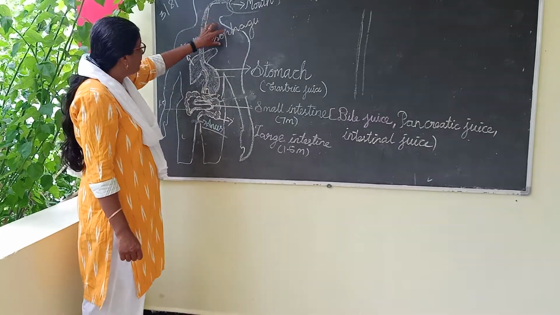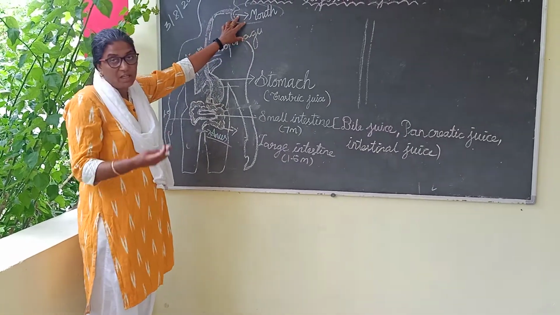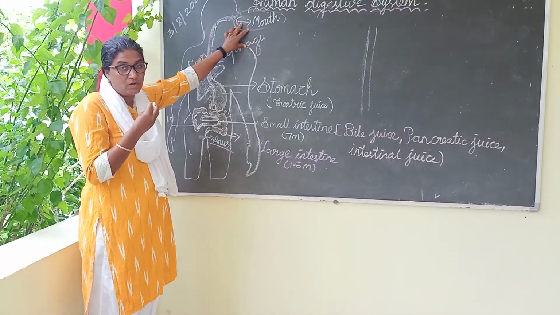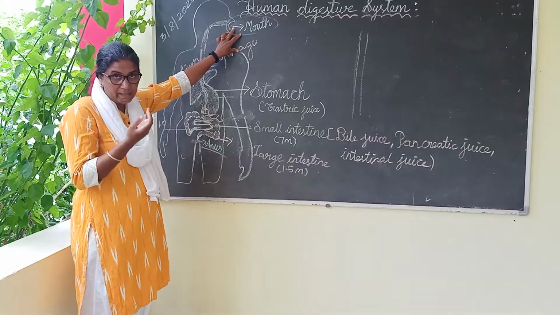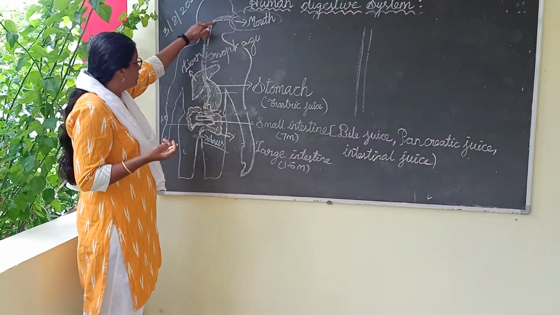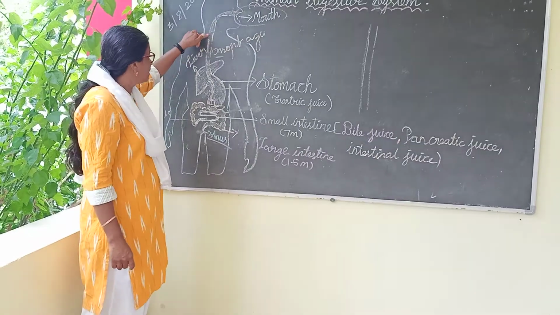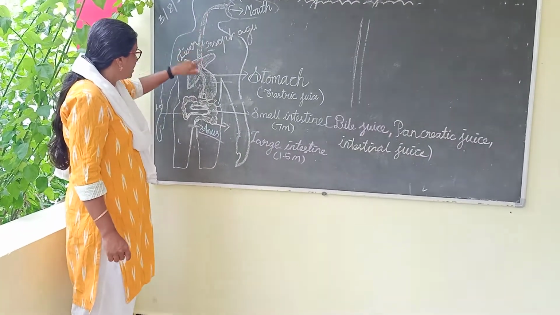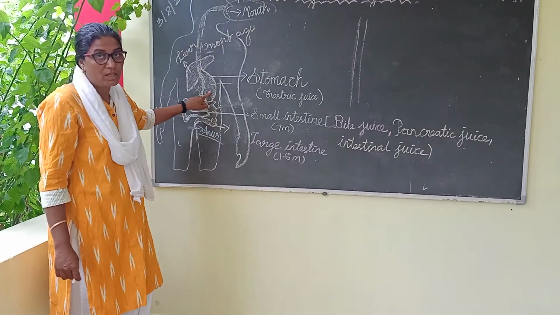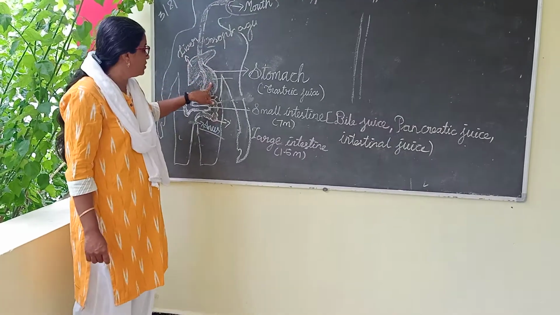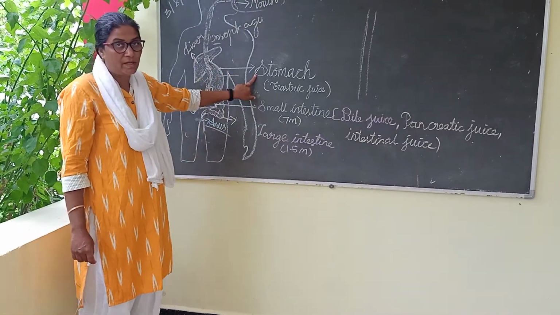So what the food pipe does is, whatever food we take, after chewing and grinding, it enters into the esophagus, and through the esophagus it reaches the stomach.